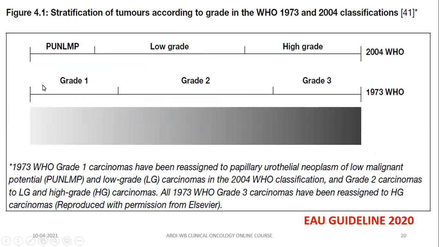If you follow 1973 grade 1, according to 2004, some are included into this PUNLMP group and some are included into low grade group. 1973 grade 2, some included into low grade according to 2004/2016, and some are included into the high grade group. But all grade 3 according to 1973 WHO are categorized as still high grade according to 2004/2016 classification. I repeat, both these classifications are validated and both these classifications are still used nowadays.